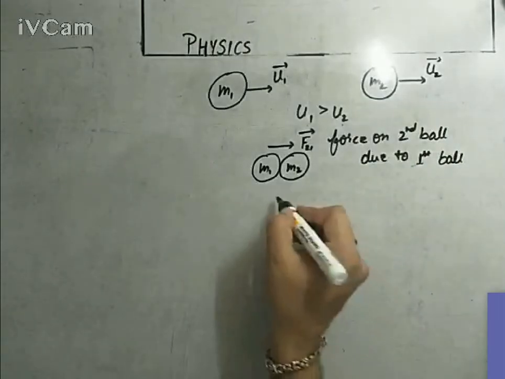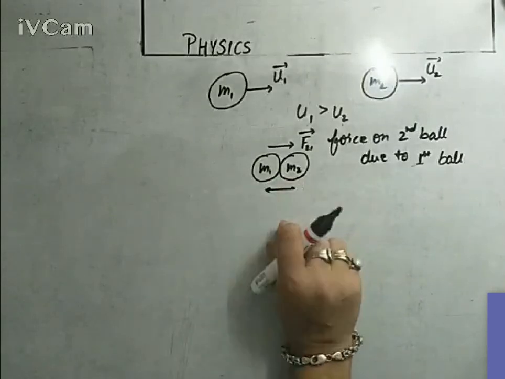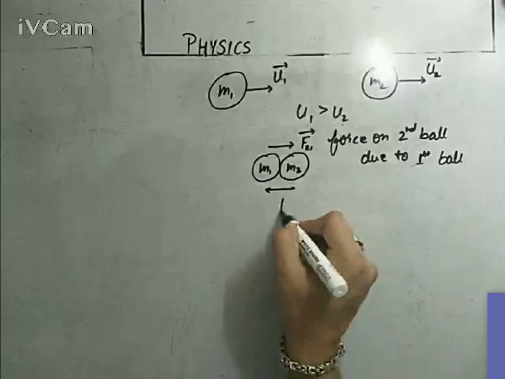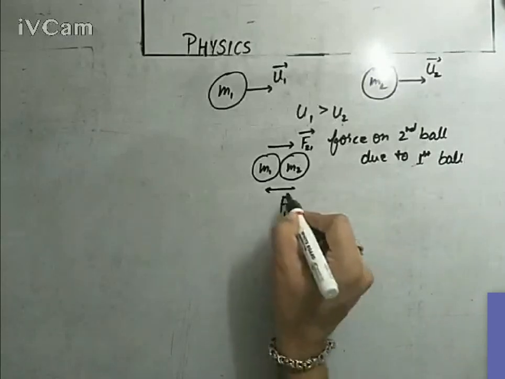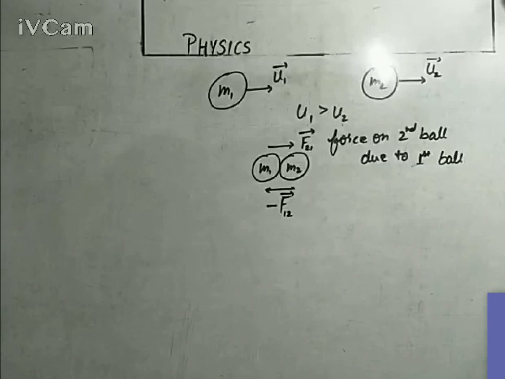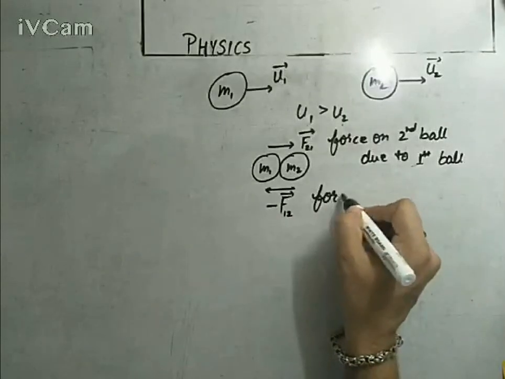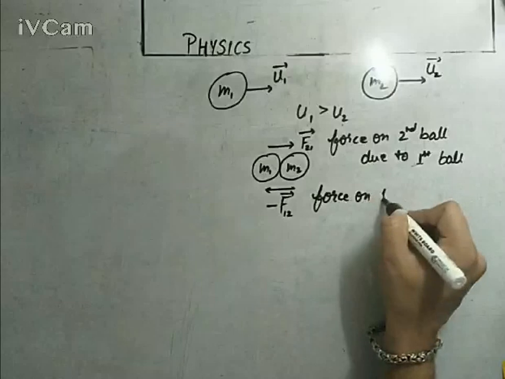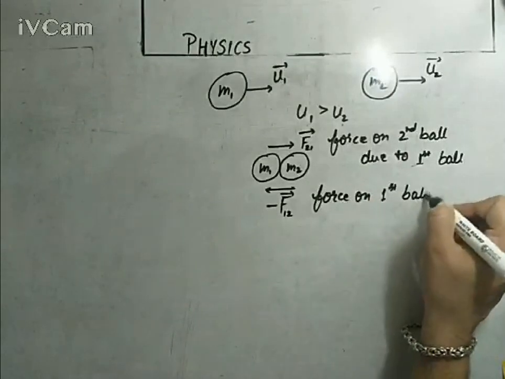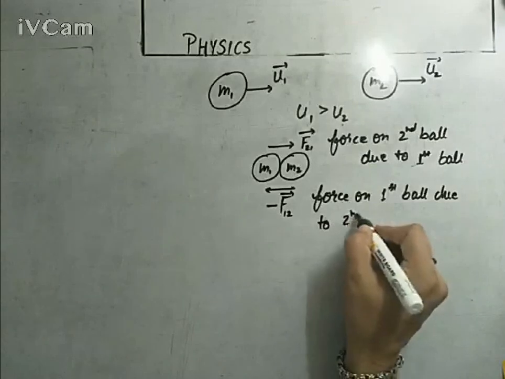And in the same way, the second ball will also exert some force on the first ball. So force on first ball due to second, let's call it F12 vector, and we need to put a negative sign here because it is just opposite to the first force. In vector form, we need to simply exert an opposite force. So force on first ball due to second ball.